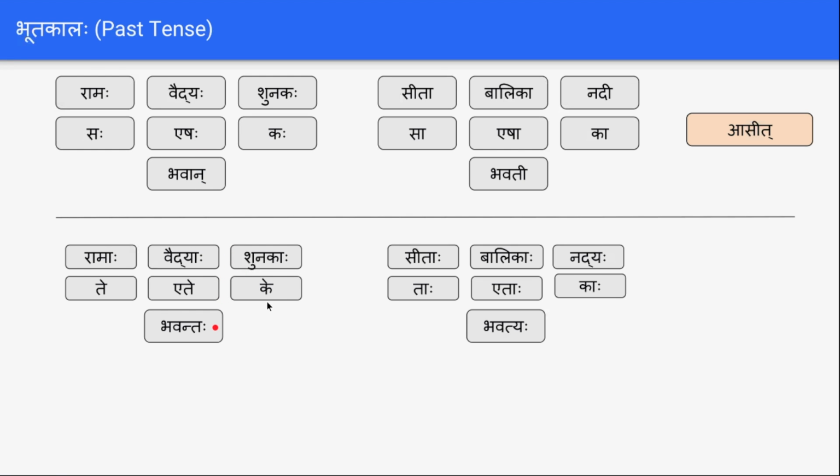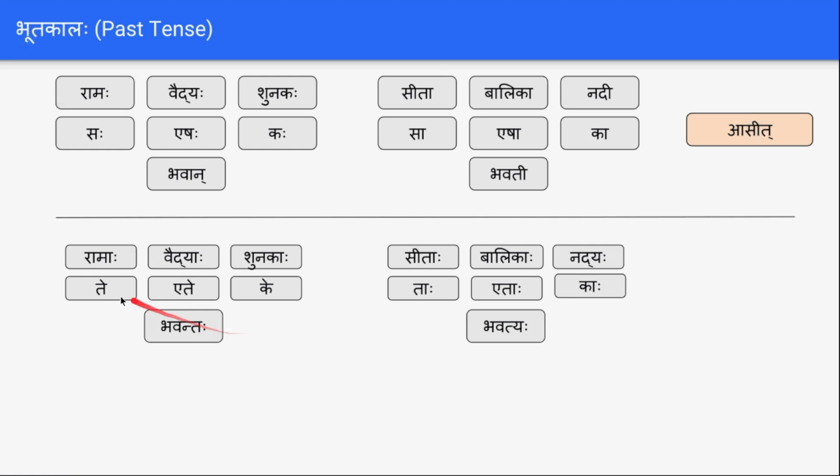So these are the plural forms for the corresponding singular words, and similarly for feminine gender it will be Sita, Sitah, Balika, Balikah, Nadi, Nadyah, Sa, Tah, Esha, Etah, Ka, Kah, Bhavati, Bhavatyah. So these are all the plural forms which you are seeing.